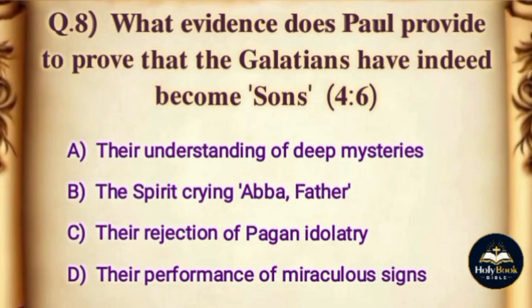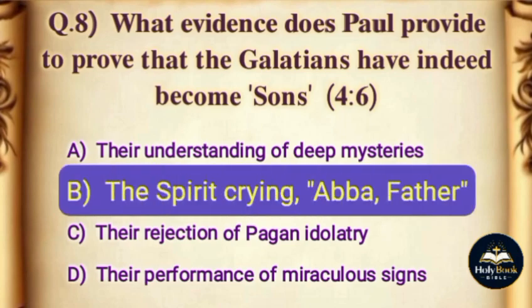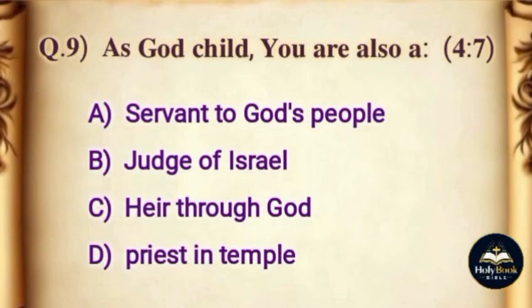Question. What evidence does Paul provide to prove that the Galatians have indeed become sons? Options: A. Their understanding of deep mysteries, B. The Spirit crying Abba Father, C. Their rejection of pagan idolatry, D. Their performance of miraculous signs. The correct answer is option B. The Spirit crying Abba Father.